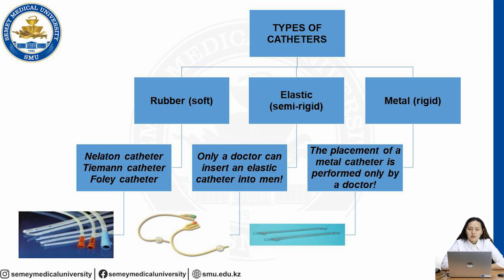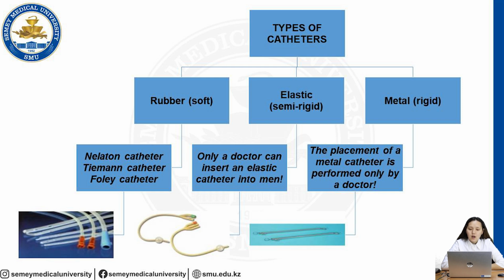Also, when we do the catheterization procedure, we need to know how many types of catheters we have. What types? If we speak about the materials, we can have three types of catheter: rubber soft catheter, elastic semi-rigid catheter, and metal rigid catheter.